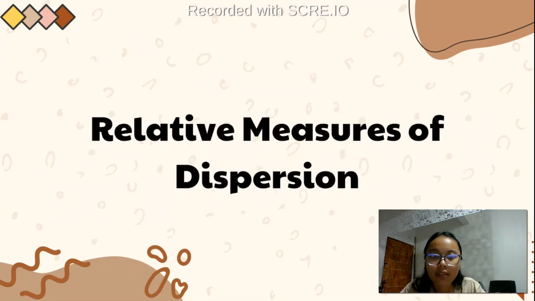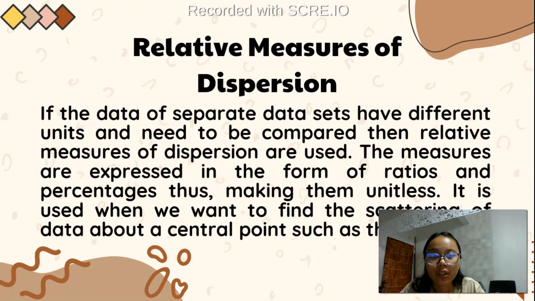While in relative measures of dispersion, it explains here that measures are expressed in the form of ratios and percentages, thus making them unitless. So we can simply compare our observations or measurements in one unit to another unit, because in this relative measure of dispersion we are talking about no units in finding the data.